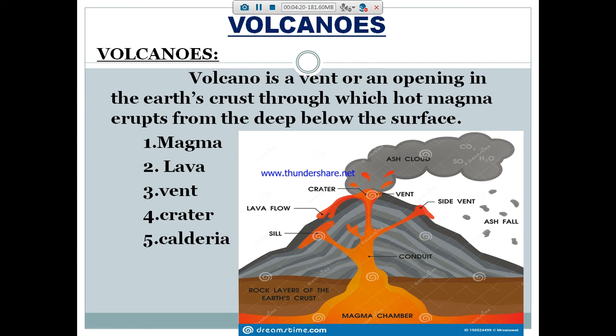In the mouth of the mountain, see the picture, see my mouse pointer, if the mouth has a funnel-shaped depression, it is called the crater. After the volcanic explosion, the crater will be destroyed and the mouth will look like a basin. That is called the caldera. Understand?